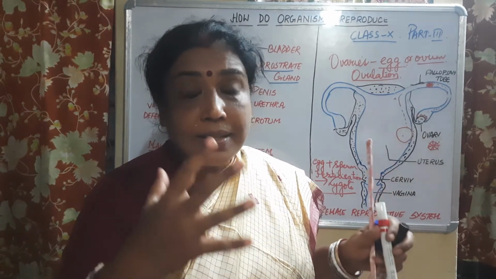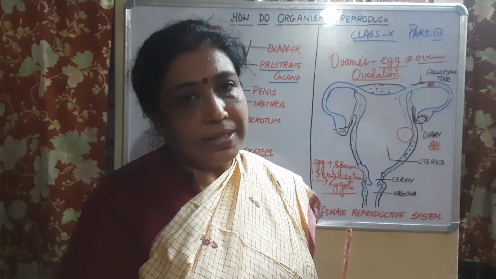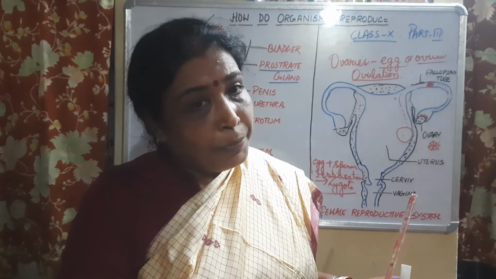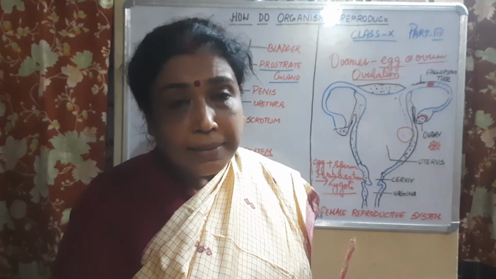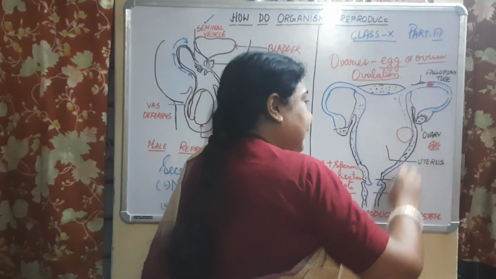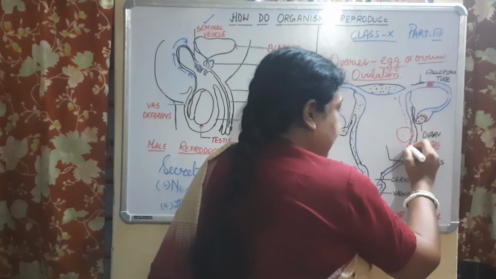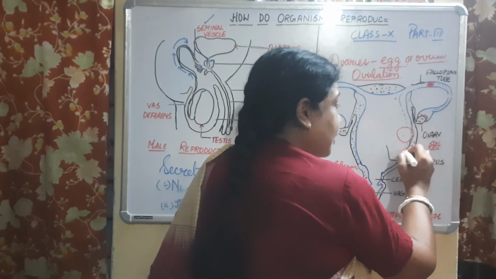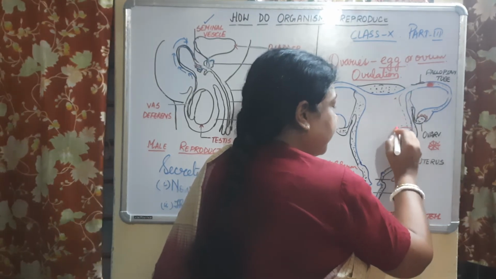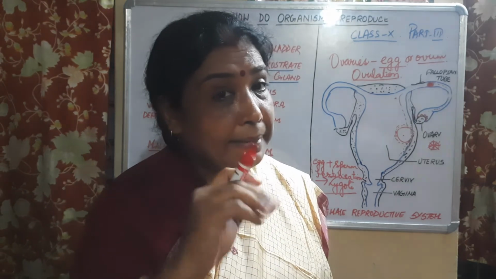The inner lining of the uterus is richly supplied with blood vessels, which will give the required conditions to the growing embryo or the fetus. It will form a network around this, and this process is known as implantation.